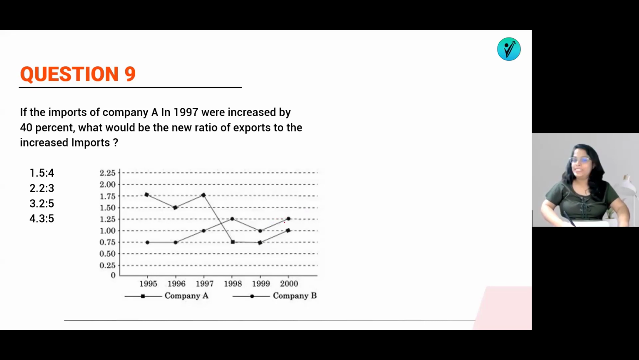Okay, so let's do this question now. If the imports of company A in 1997 were increased by 40%, what would be the new ratio of export to the increased import? First of all, company A means they are talking about the square and 1997. So they are talking about this 1.75. So export by import is equal to 1.75, which means this ratio is 7/4.